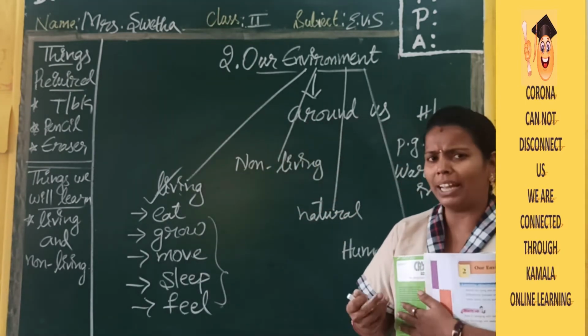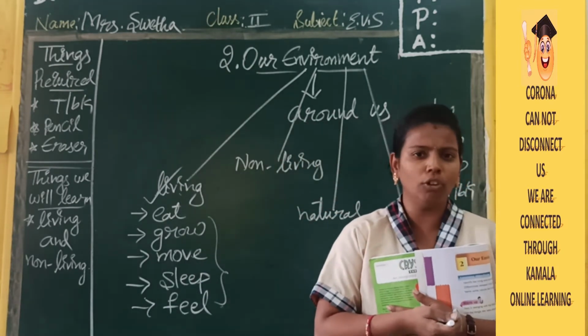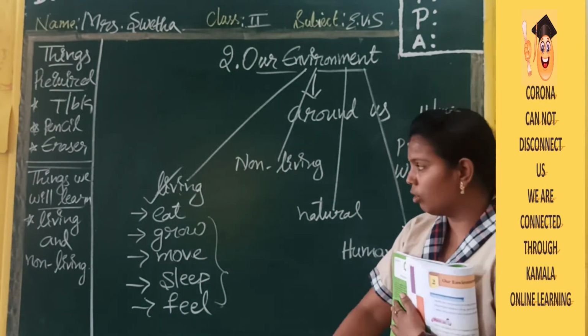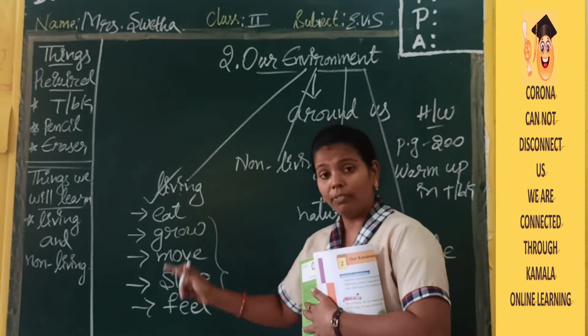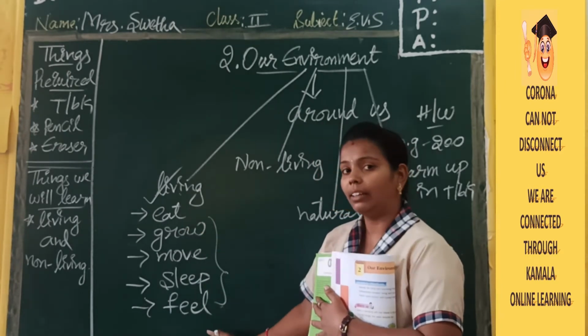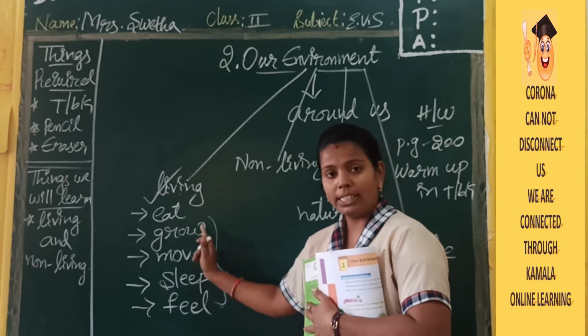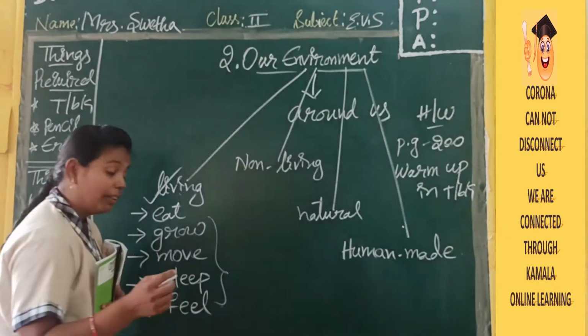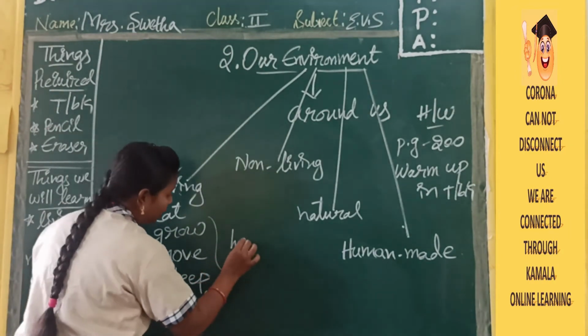Before my saying, you only know, no? Because we do all these things. So, living things, what will they do? They will eat, grow, move, sleep, feel. If a thing has all these characteristics, it becomes a living thing. And what are they? They are human beings.